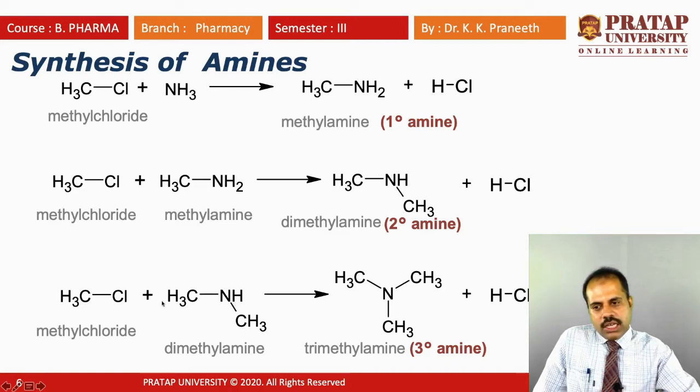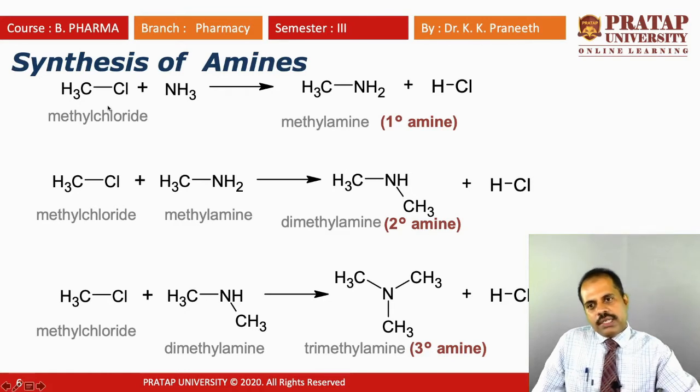Only one hydrogen is on the nitrogen, and that is also removed. Chloride is removed as HCl. Then this CH3 will attach here, and you will get trimethylamine. So this is a very simple scheme. You can easily remember how to prepare primary, secondary, and tertiary amines. This is the synthesis of aliphatic amines.